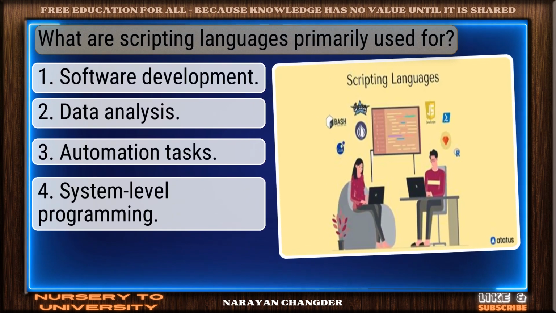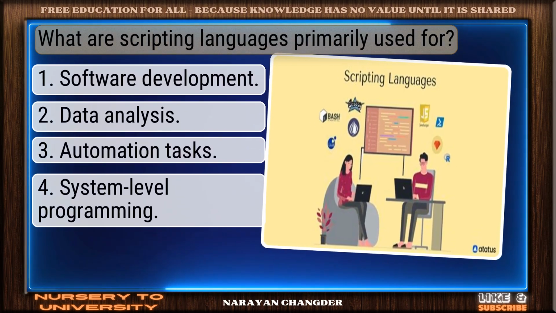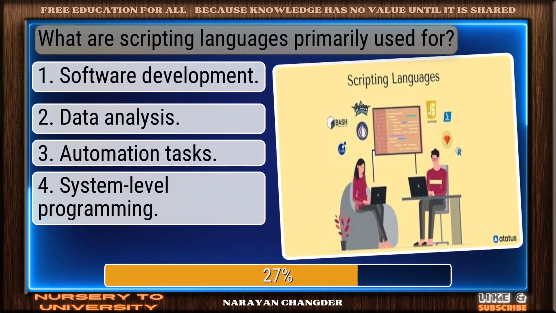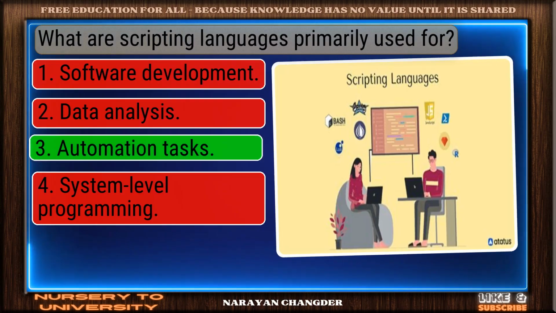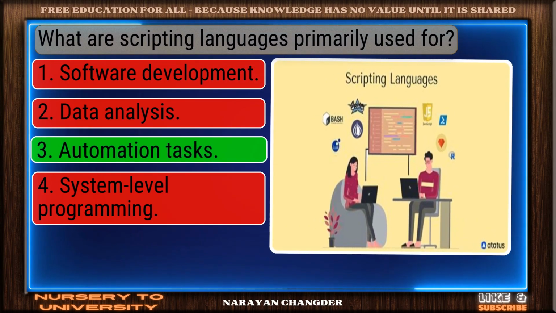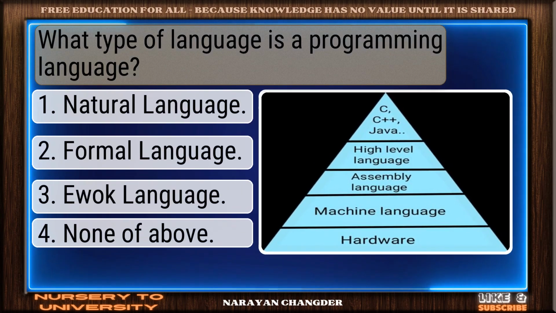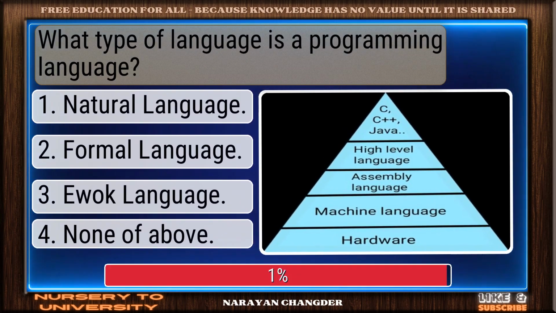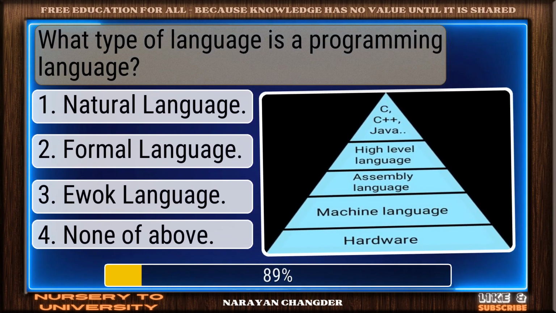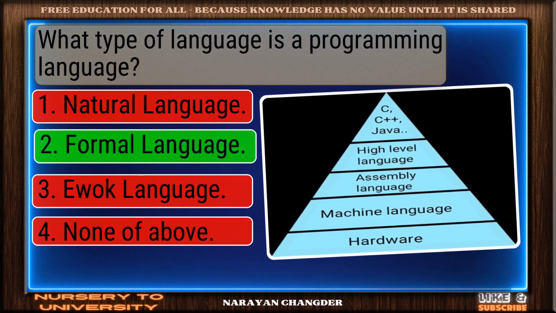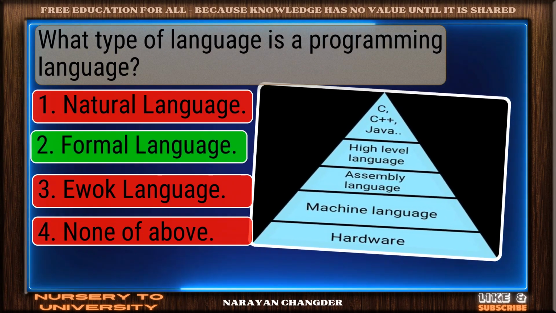Question number 13. What are scripting languages primarily used for? Valid point. Automation tasks is true. Question number 14. What type of language is a programming language? You got it. Your choice formal language is right.